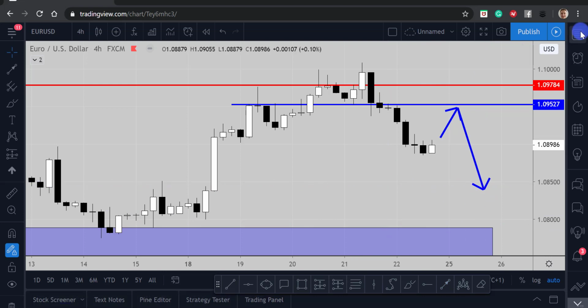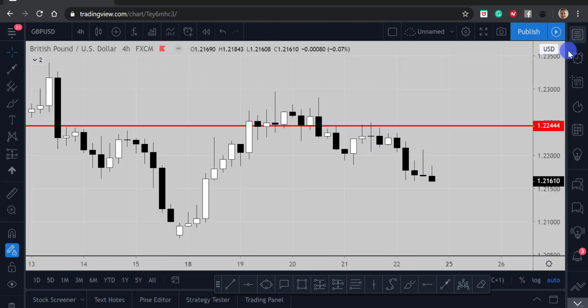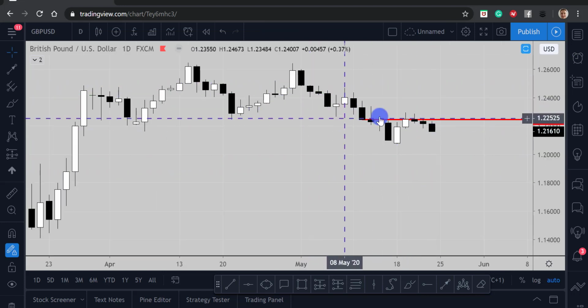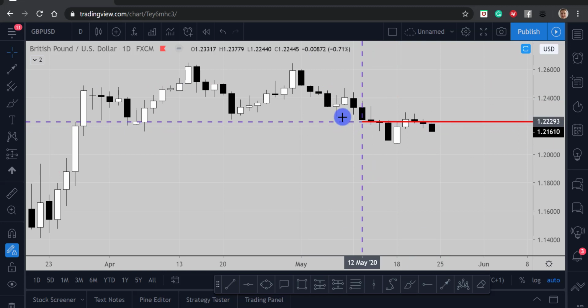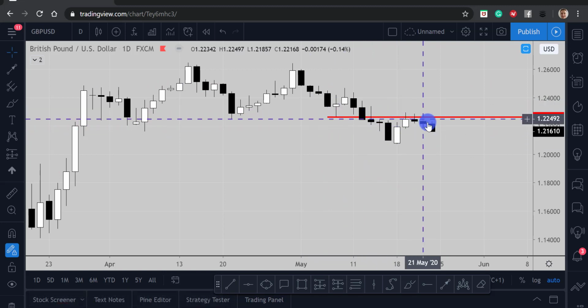Okay, next chart of interest is going to be the Australian dollar. Well, actually, let's go pound US dollar first. Pound and Aussie really are on our watch list this week. We can see pound is continuing to the downside. It came up, retested these daily structure lows through here and then started to bounce to the downside.